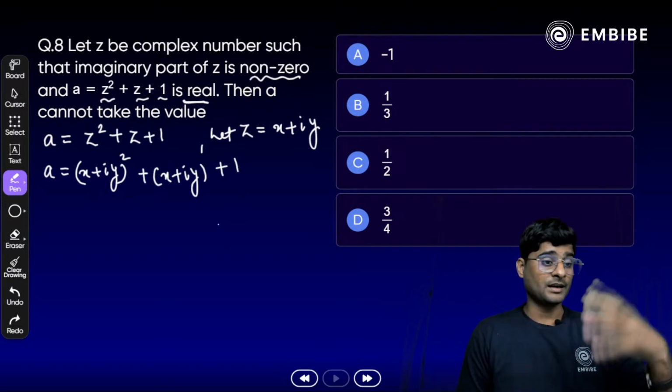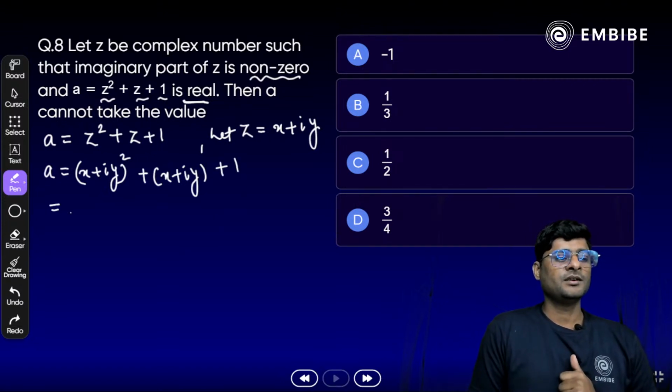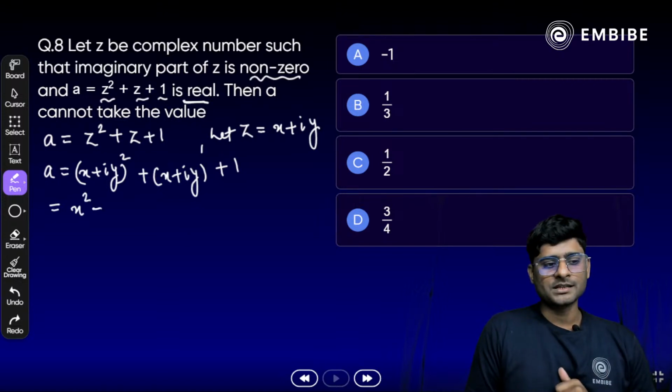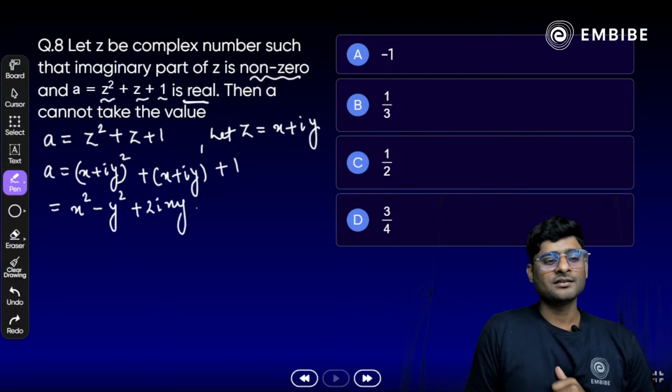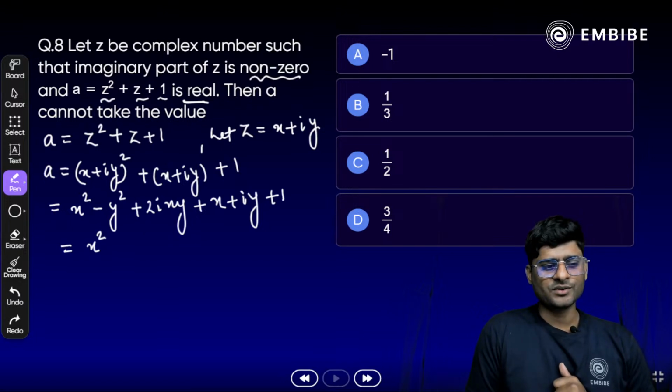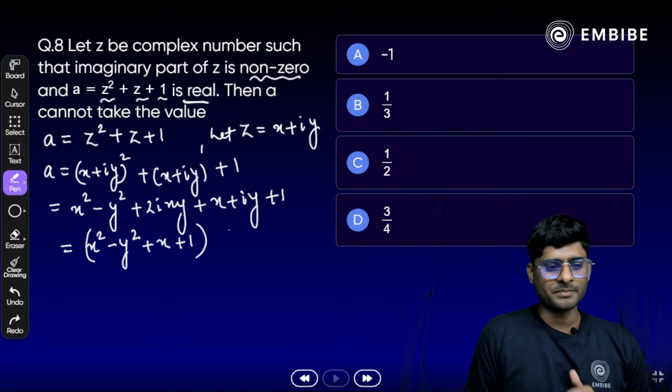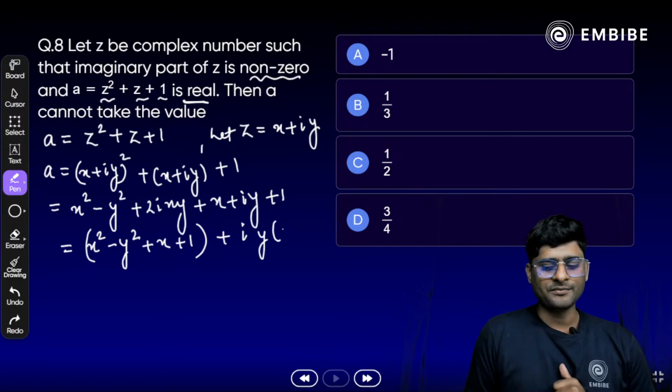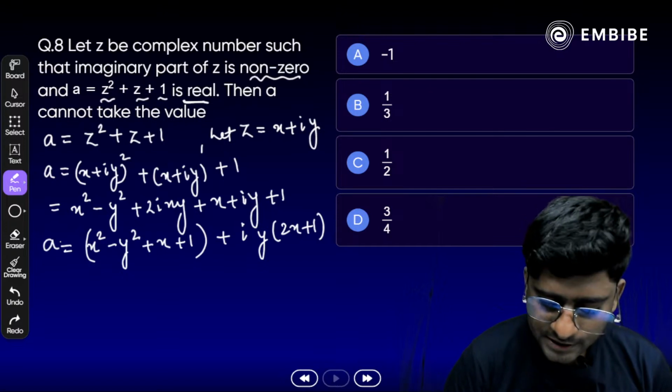A plus B whole square. Apply A plus B whole square: A square plus B square, obviously it will become minus Y square, plus 2IXY plus X plus IY plus 1. Just separate the terms here. What we get here? X square minus Y square plus X plus 1 in one bracket, and another bracket plus I times Y(2X plus 1). Done? Okay, all right.